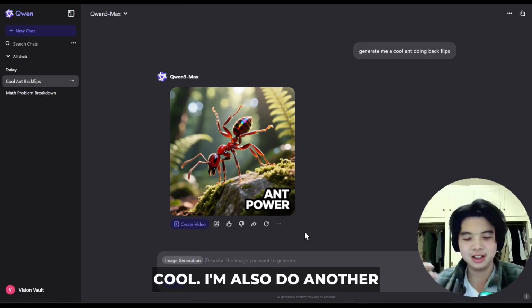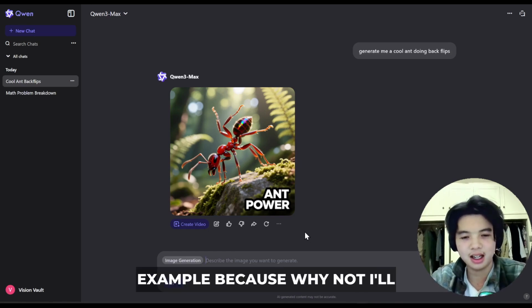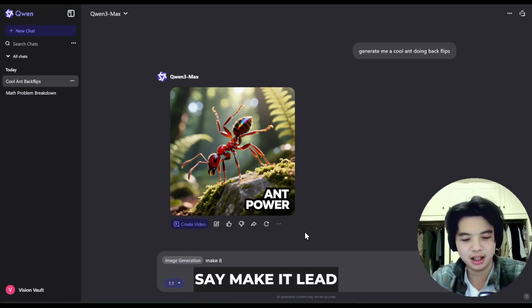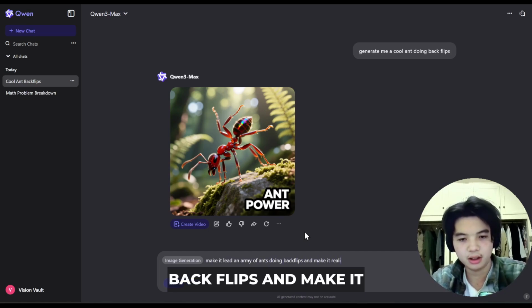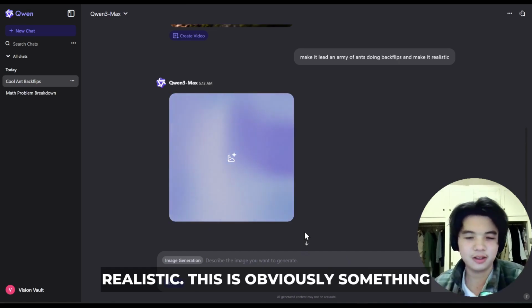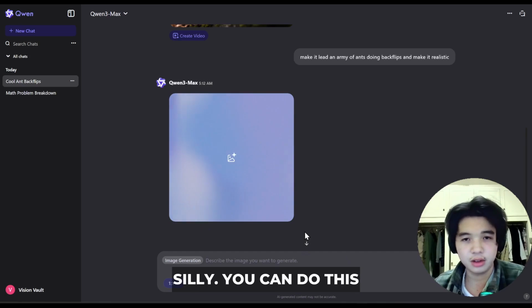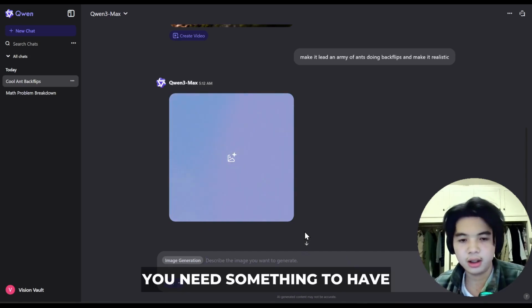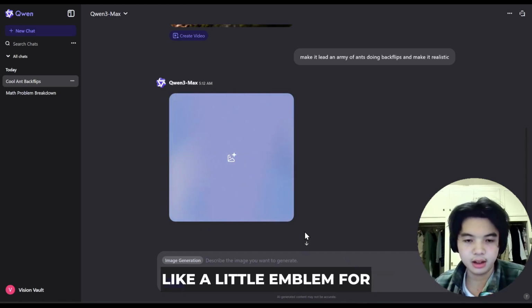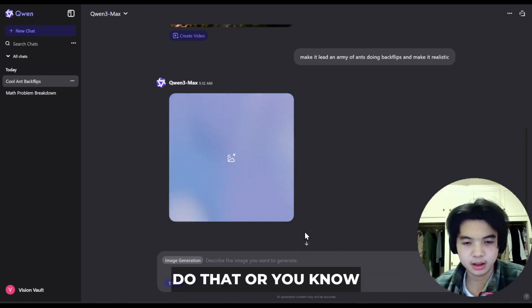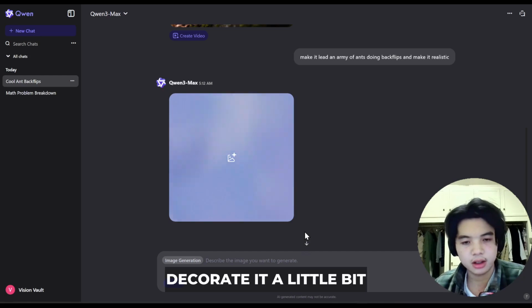I'm gonna also do another example because why not? Let's say make it lead an army of ants doing backflips and make it realistic. This is obviously something silly. You can do this for like logos, or if you need something to have like a little emblem for your document, you can also do that, or, you know, decorate it a little bit.